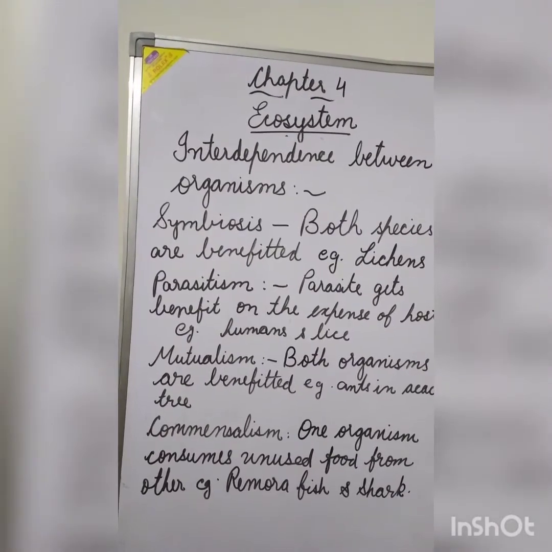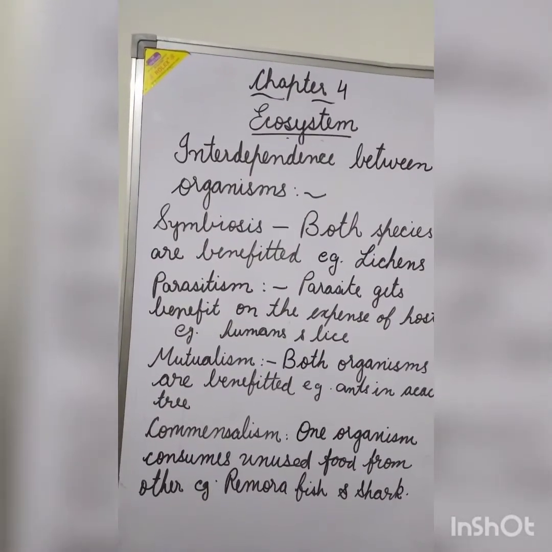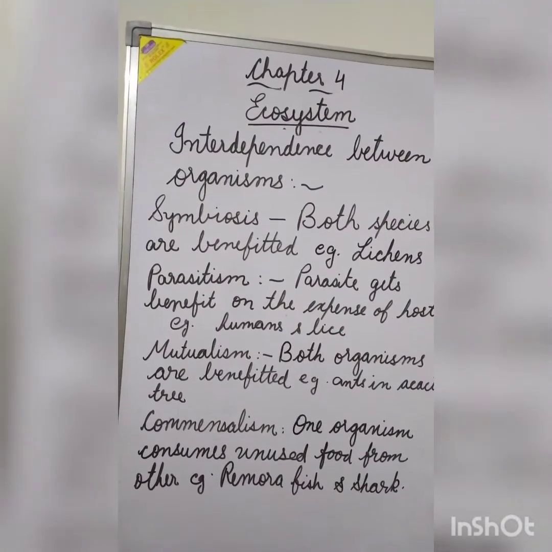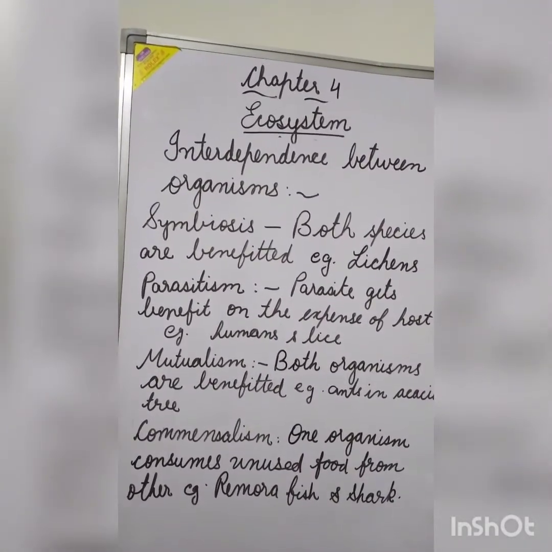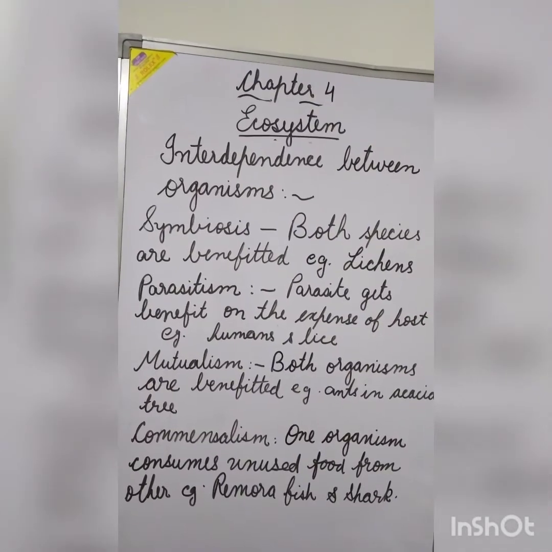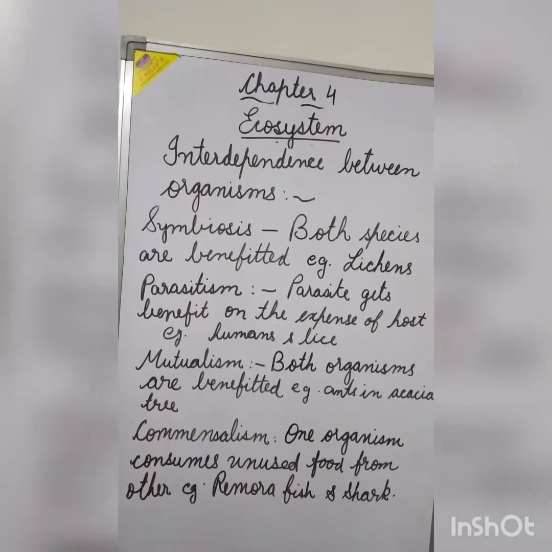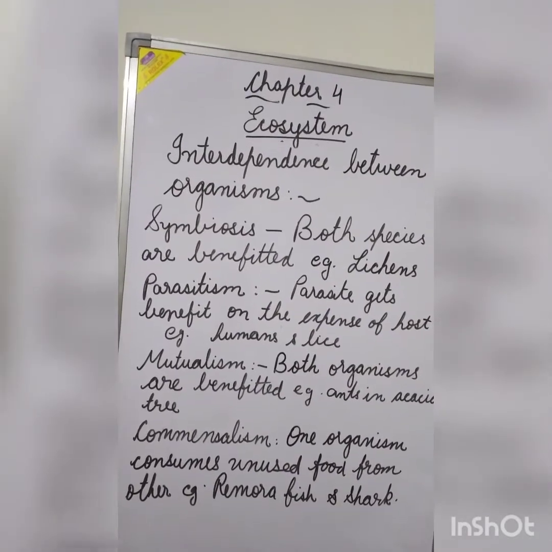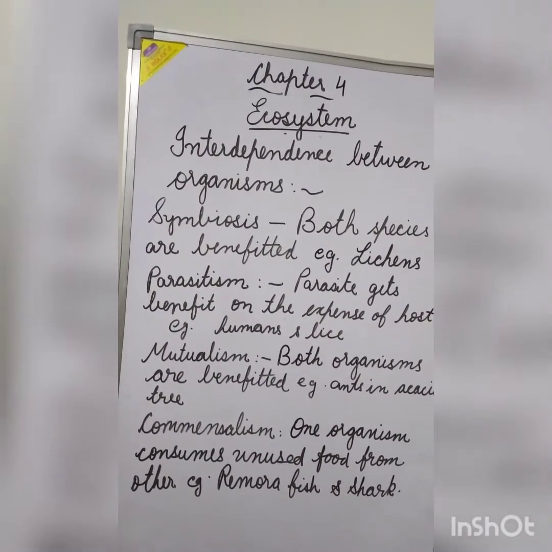Mutualism. In this, both the organisms are benefited. Example: ants in the acacia tree. Here the ants get shelter as well as food from the tree, and the acacia tree gets protection from the herbivores by the ants.